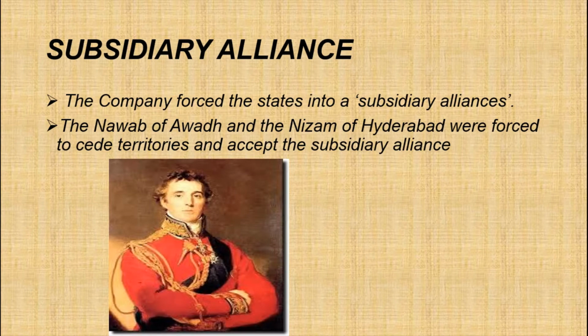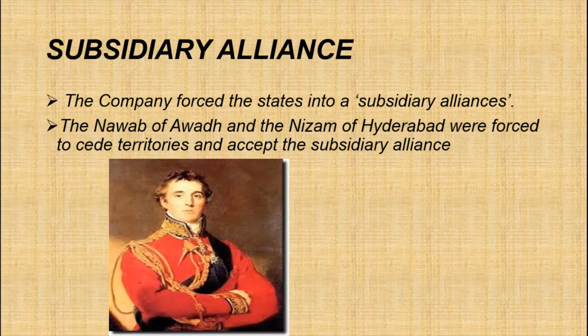Because of his expansionist policy, he is known as the Akbar of the English East India Company. That much clever he was. He introduced this subsidiary alliance to annex many territories. So he is known as the Akbar of the English East India Company.